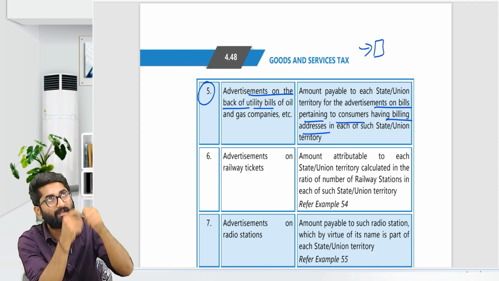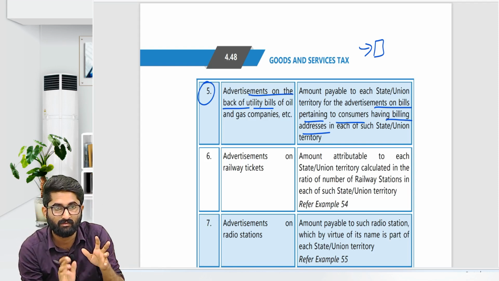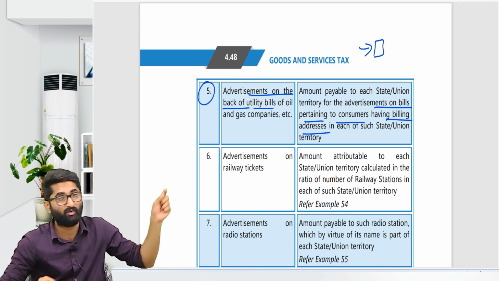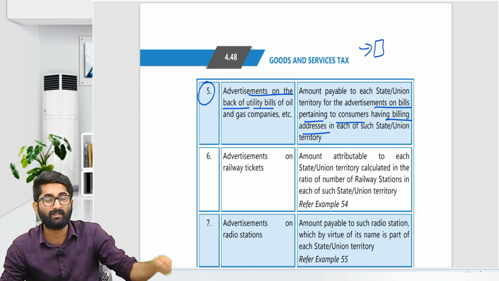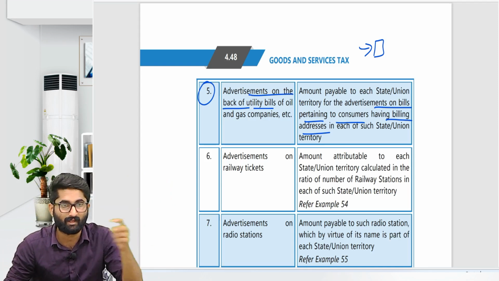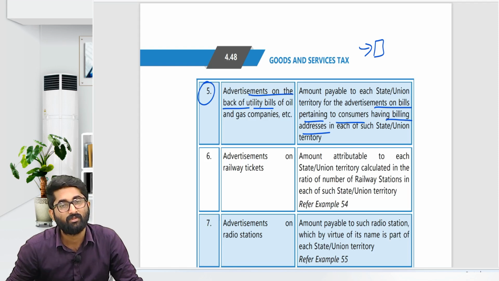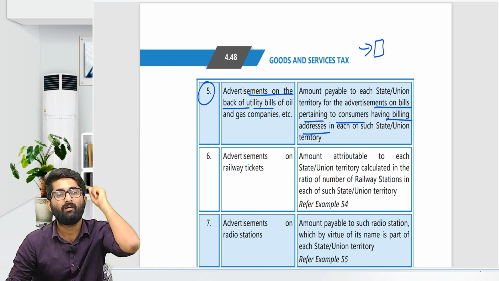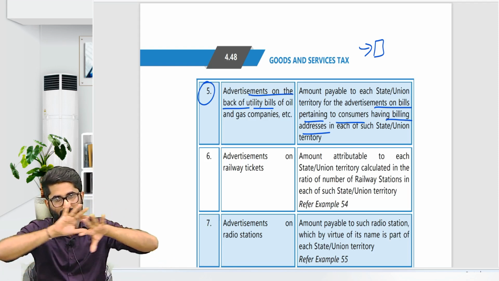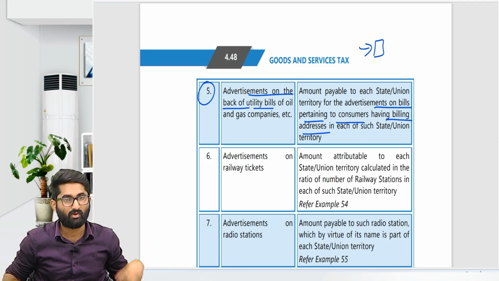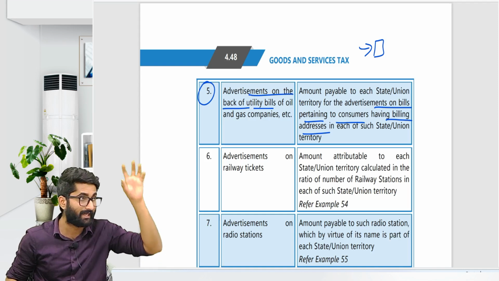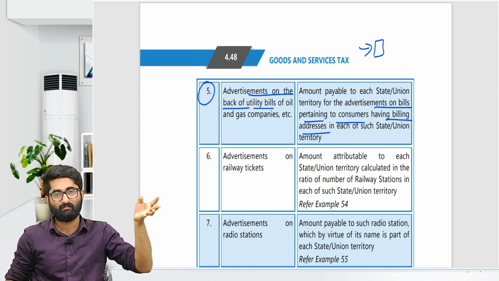Can you download electricity from mobile internet? No, not possible. They have to extend an electricity line, and for that you have to give the address. So how many addresses or meters are there in one state, on that basis they will divide.